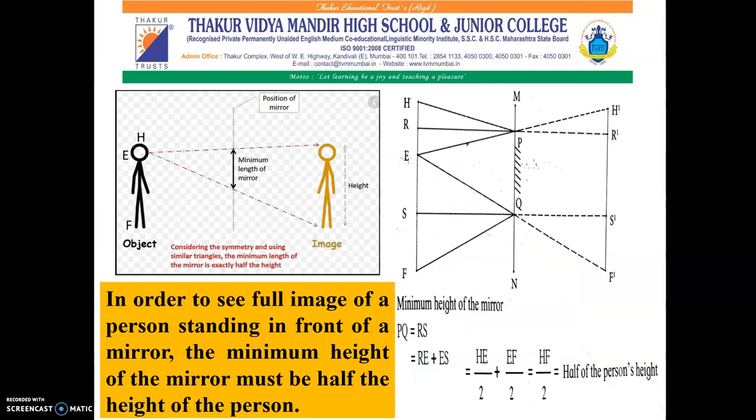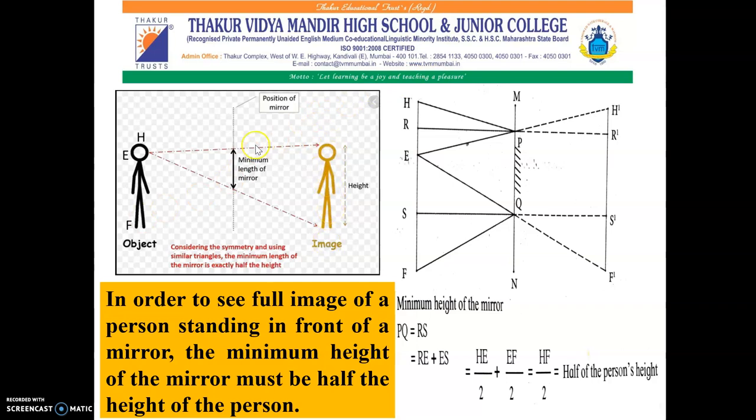Now there is one fact: in order to see the full image of a person standing in front of a mirror, the minimum height of the mirror must be half the height of that person. Let us derive this and understand it mathematically. As shown in this picture, an object is placed in front of this plane mirror. Points H, E and F represent the top of the head, the eyes and a point at the feet respectively. And here you can see this is the image of the object that is formed behind the mirror.